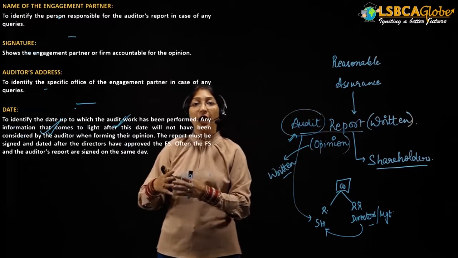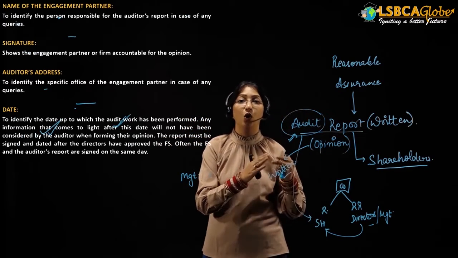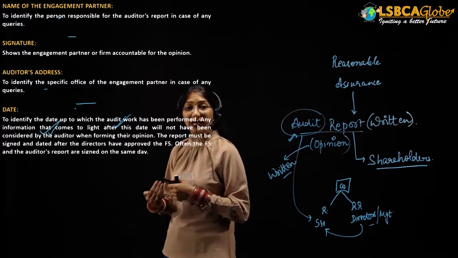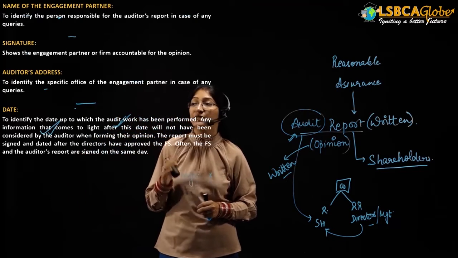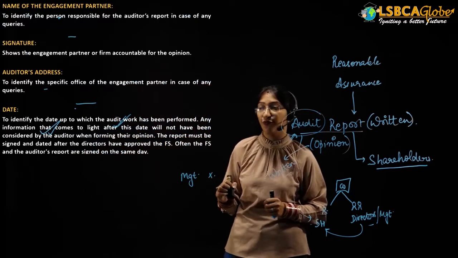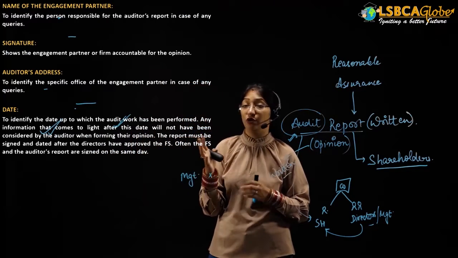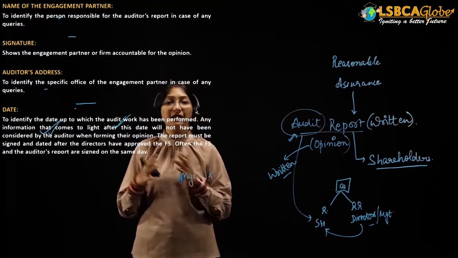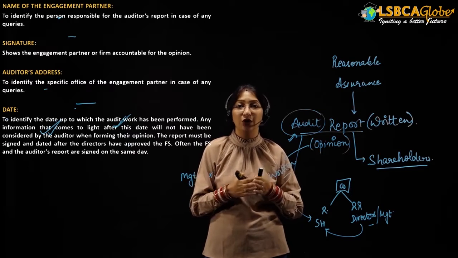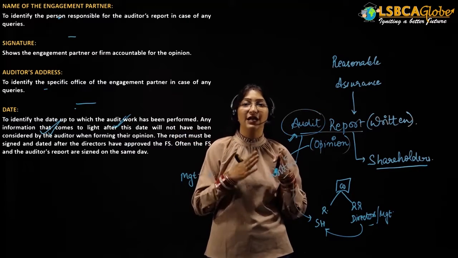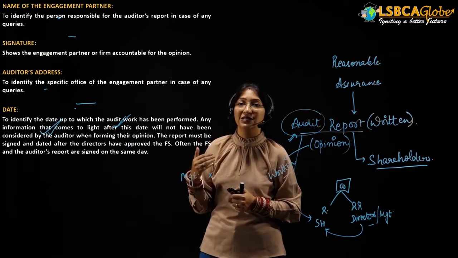Any events which happen after the date of signing of the audit report, the auditor is not providing an opinion upon that particular event. So the date of the audit report is an important point. The date is provided to identify the date up to which the audit work has been performed. Any information that comes to light after that date will not have been considered by the auditor when he is providing his opinion. So the auditor is providing his opinion with respect to all the events that have happened till the date of the audit report. That is why the date of the audit report is an important matter.